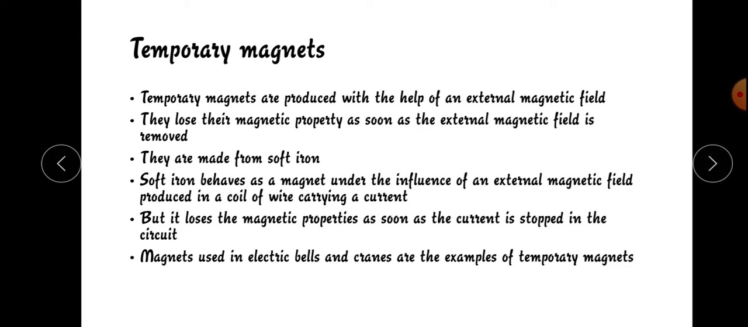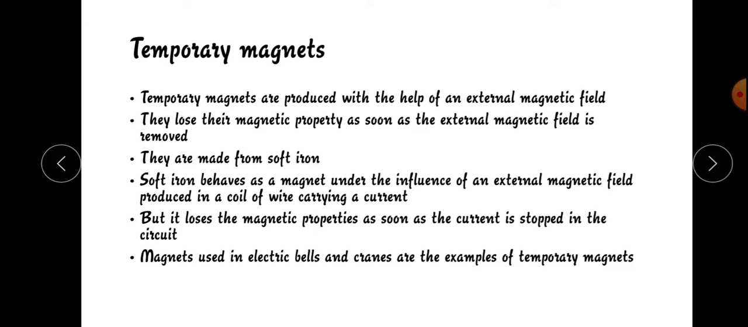Temporary magnets are produced with the help of an external magnetic field. They lose their magnetic property as soon as the external magnetic field is removed. They are made from soft iron.